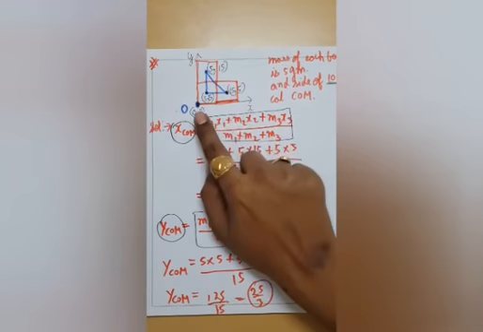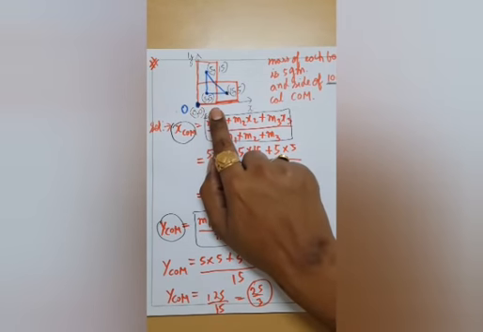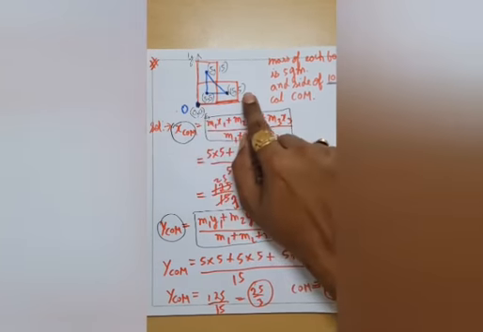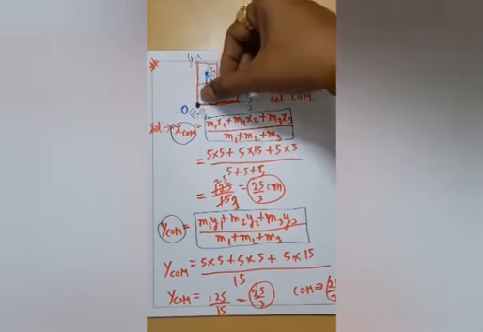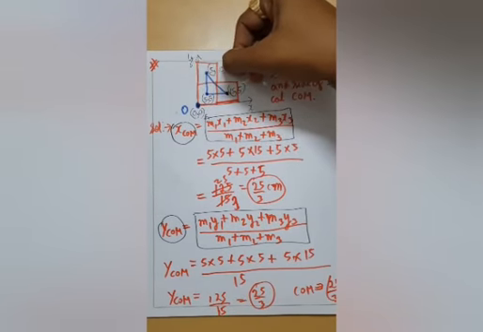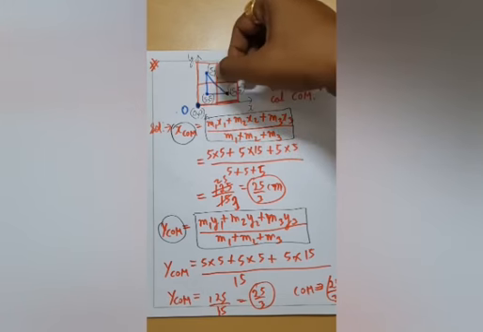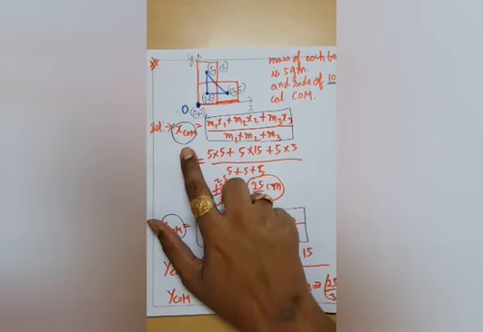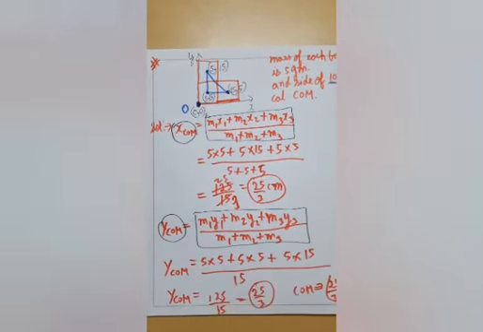For the next box, the x coordinate would be 10 plus 5, which is 15, but the y coordinate would be 5. For the third, from here to here it is 10 and then 5, so it is 15 for y, and for x it is 5. Now we have all three coordinates, we can apply the formula of x COM and y COM, and easily find the center of mass of the body.